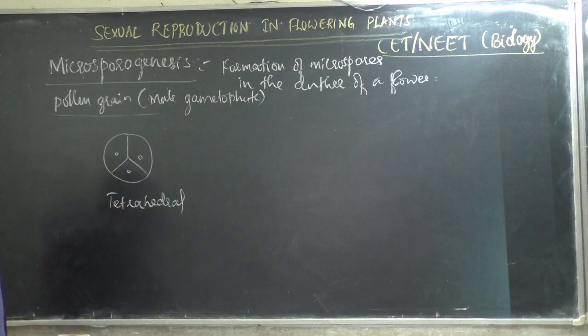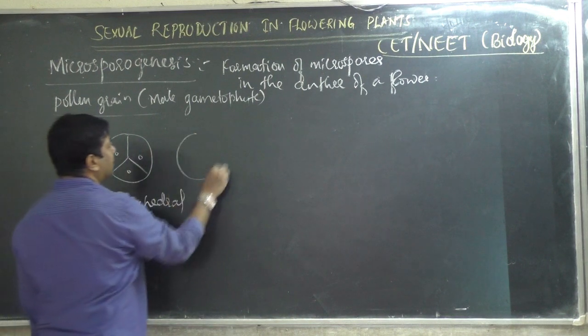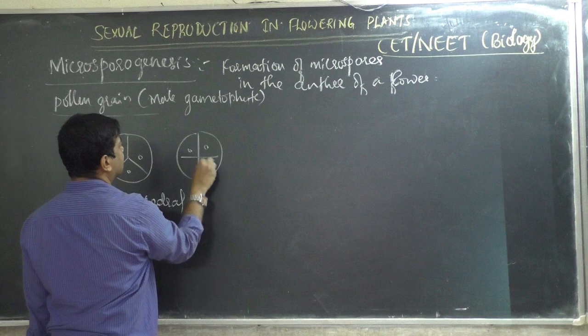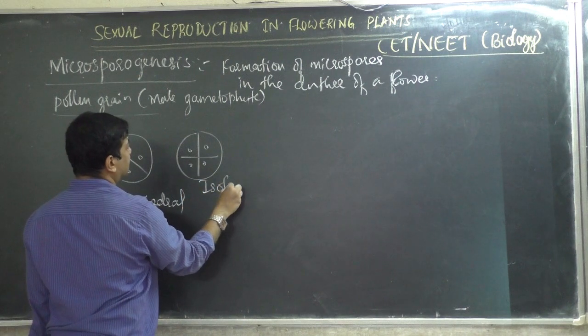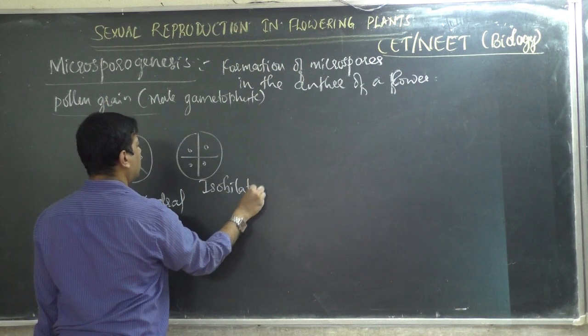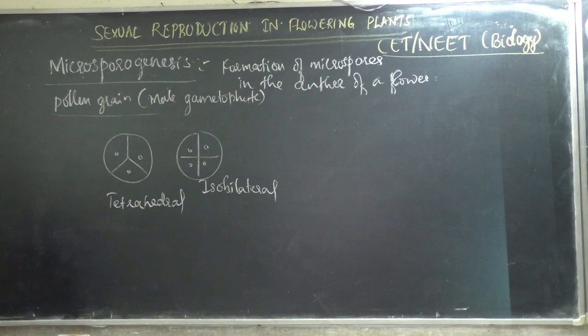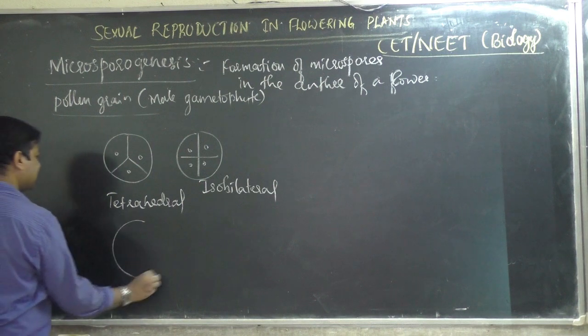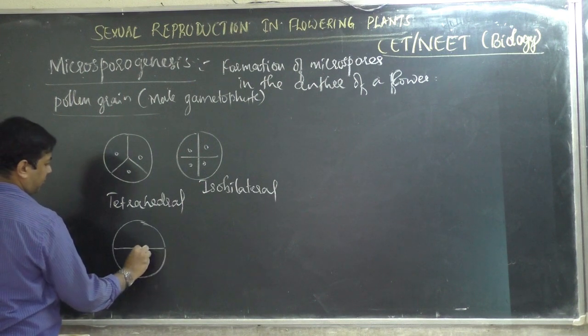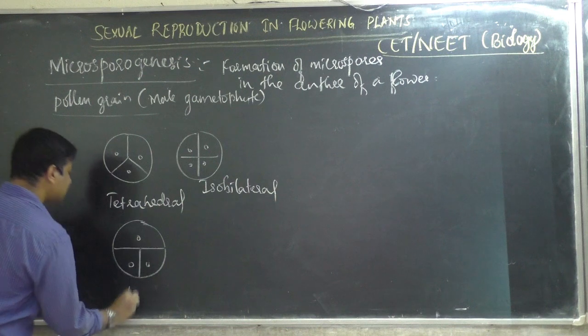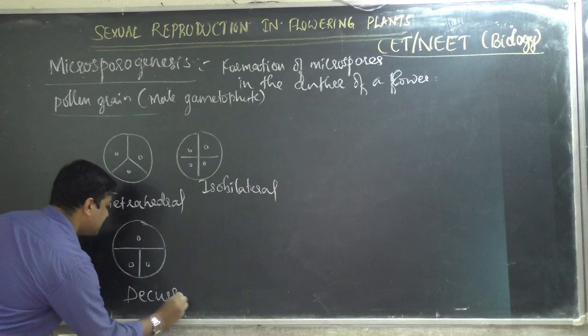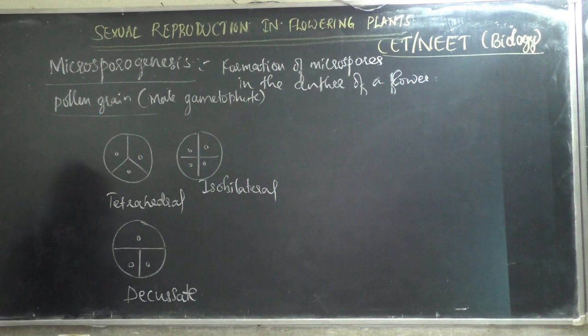Then if the structure is like this, it is an isobilateral pollen grain. If the structure is like this, unequal, then it is decussate. Decussate pollen grains. Then if it is T-shaped, it is called a T-shaped pollen grain.